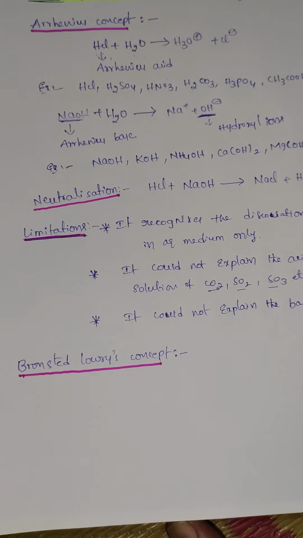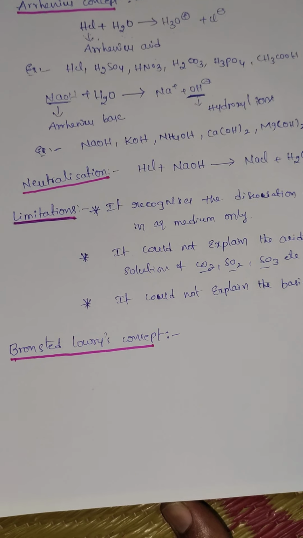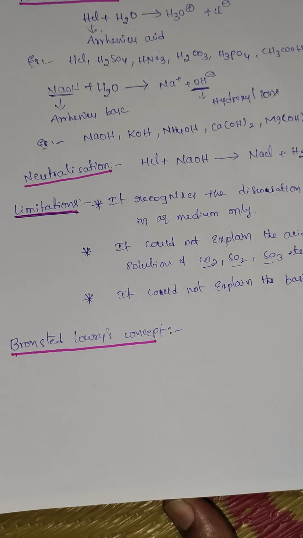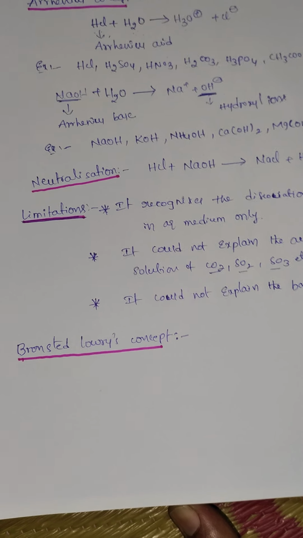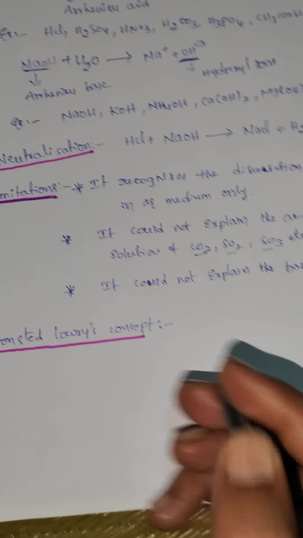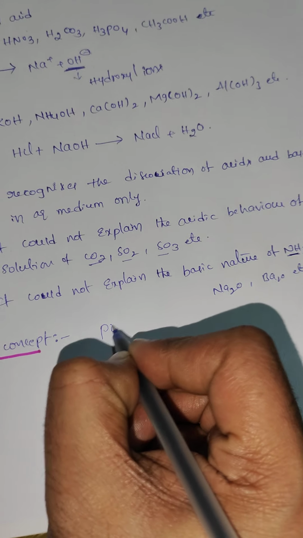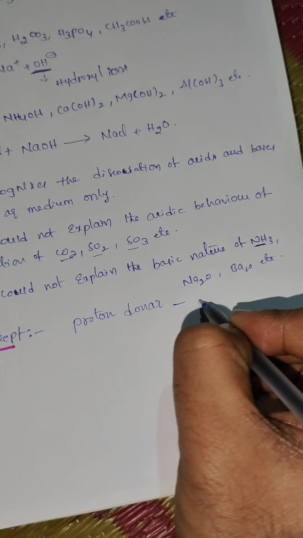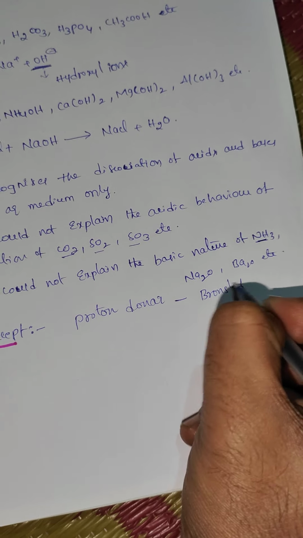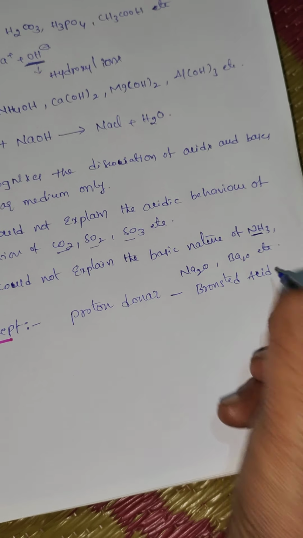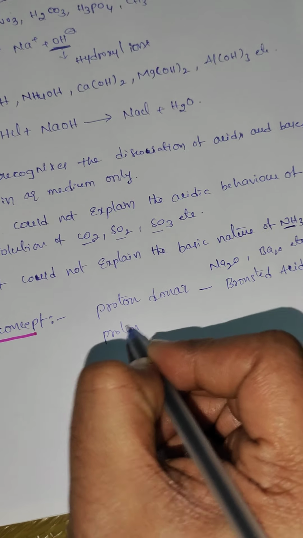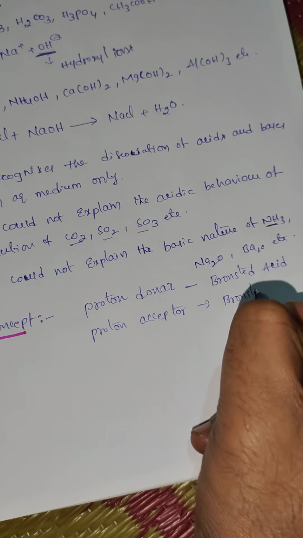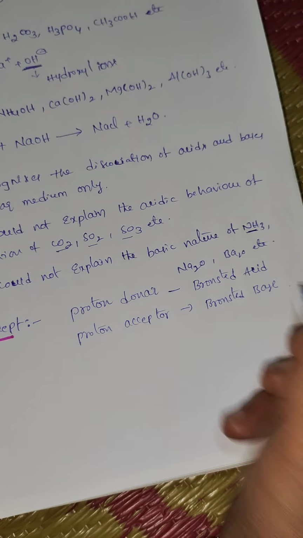Bronsted-Lowry concept. According to the Bronsted-Lowry concept, a proton donor is called an acid, and a proton acceptor is called a Bronsted base.